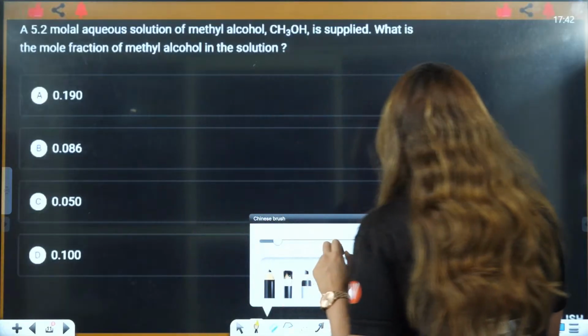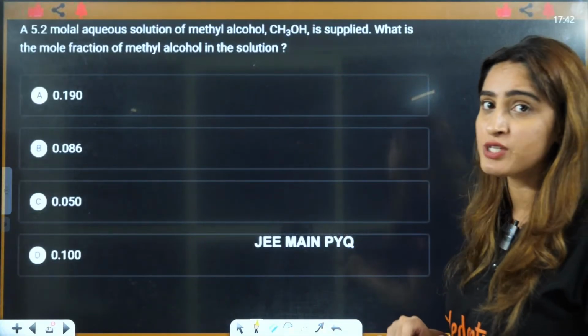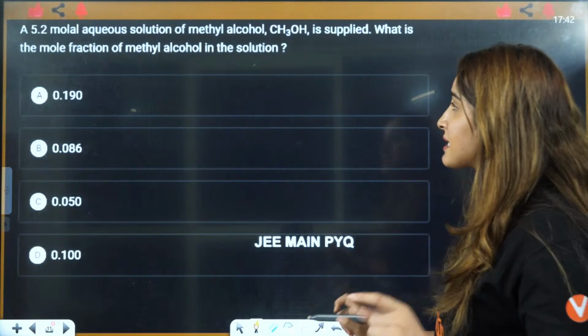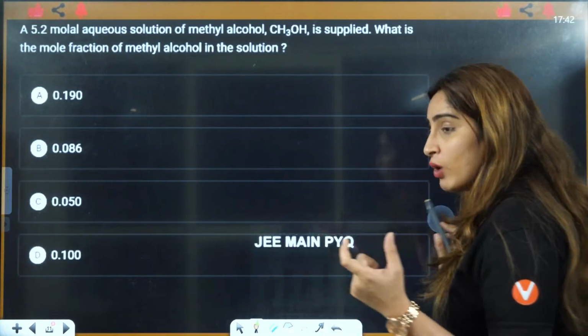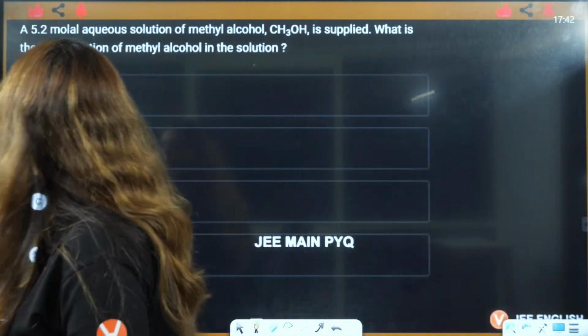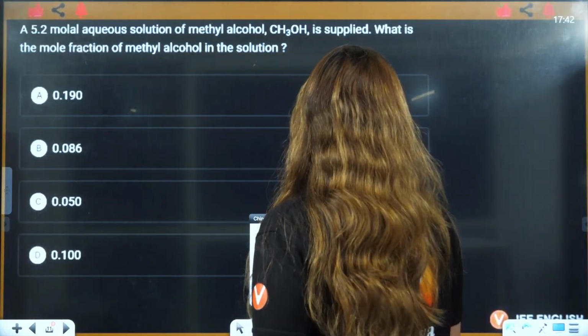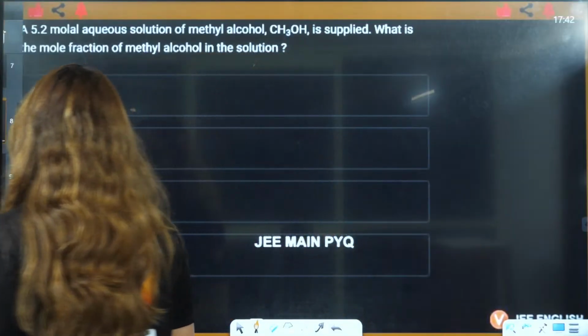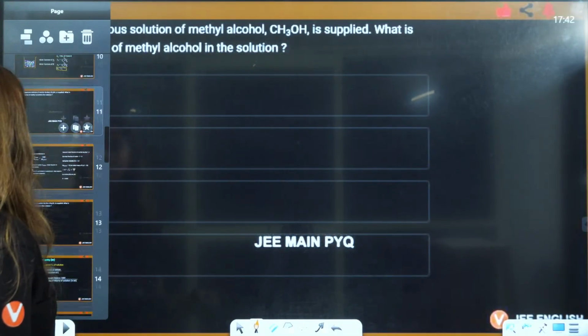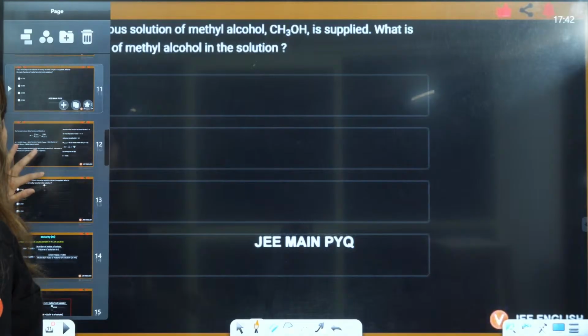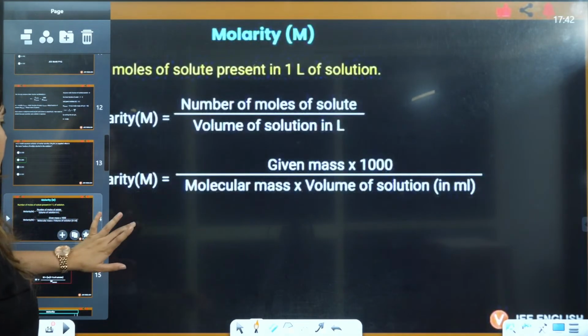Now, let us do a JEE Main previous year question based on the mole fraction. First is a 5.2 molar, right? What they have written here. Okay, wait a minute. I think you need to wait for this one. Why? Because right now we have not done molarity. So I will not come to this part.